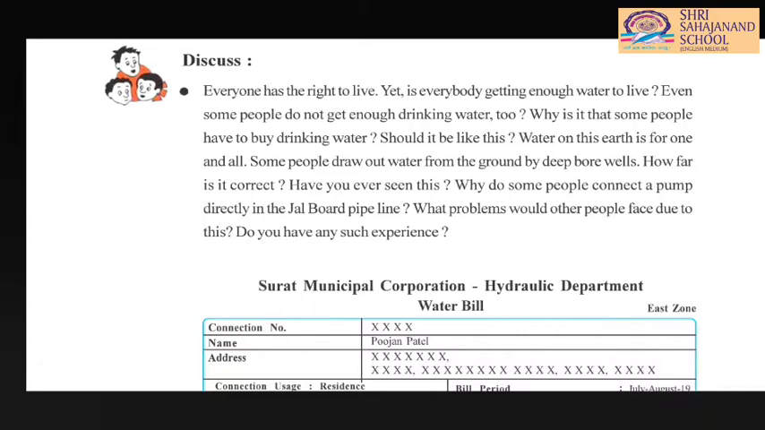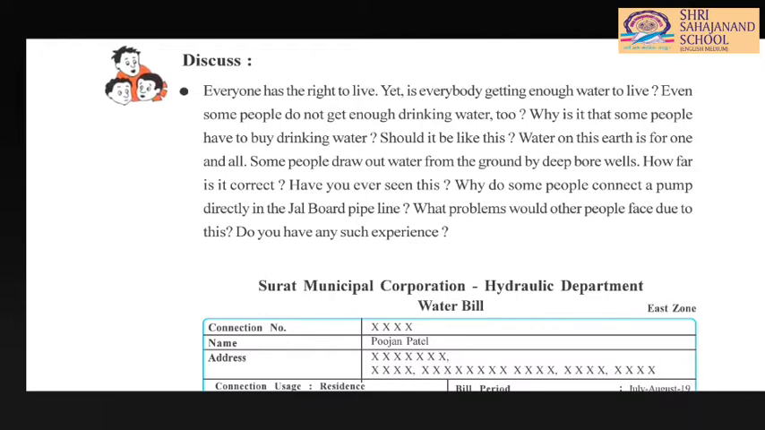No, there should not be like this. Water on this earth is for one and all. Some people draw out water from the ground by deep bore wells. How far is it correct?